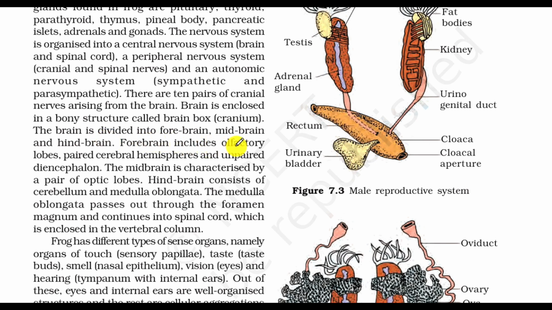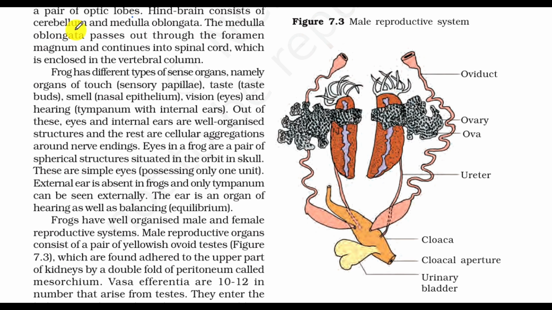Forebrain includes olfactory lobes, paired cerebral hemispheres and an unpaired diencephalon. The midbrain is characterized by a pair of optic lobes. Hindbrain consists of cerebellum and medulla oblongata. The medulla oblongata passes out through the foramen magnum and continues into the spinal cord, which is enclosed in the vertebral column.